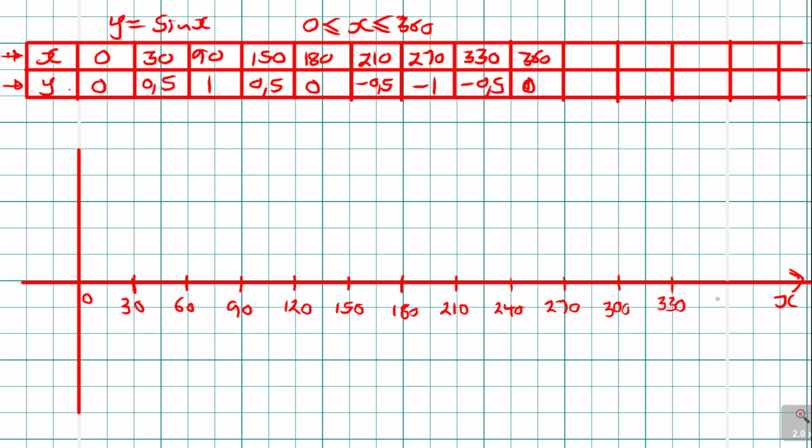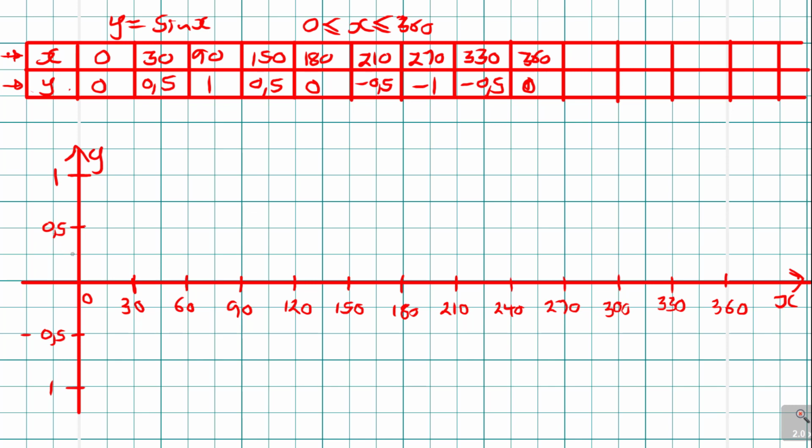Am I right? 300, 330, then here I have 360. That is where I end. So now I have to plot the values. Remember, these are my y values, so I can make 3 squares here become 1, 2, 3, actually 4 squares. It can become 1, which means half of it is 0,5. I've got more space even here. 2 squares is 0,5, which is minus at the bottom. The other 2 then become 1. So remember, that is how you come up with a clear graph.